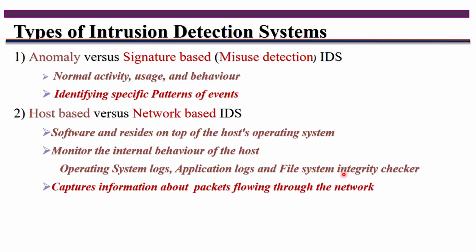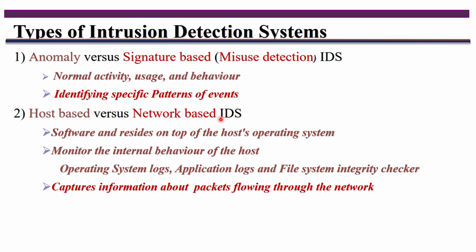Next one is file system integrity checker. File system integrity checker is to check for the integrity. You can take the help of the cryptographic hash function. So with the help of the cryptographic hash function, you can check the integrity of the file here. So in this way you can detect intrusion for the host based system here.